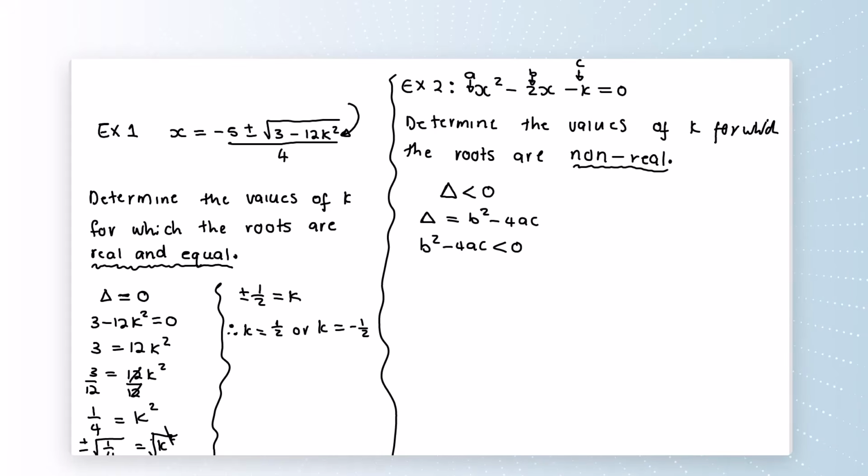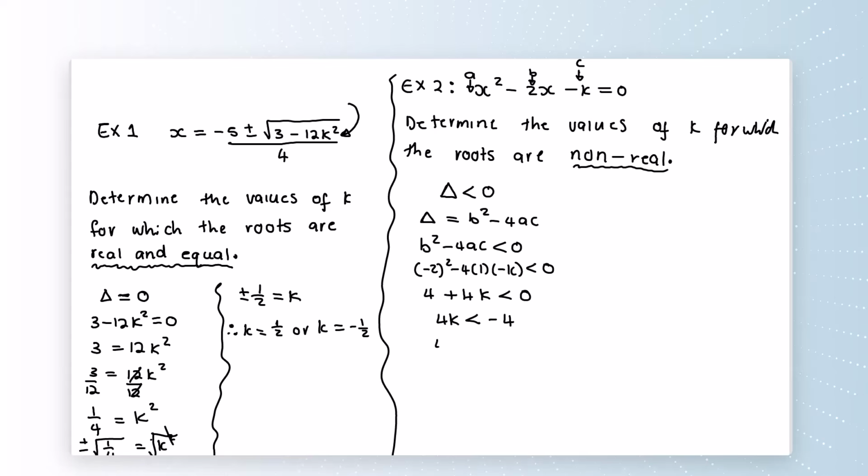So let's substitute. b is minus 2 squared, minus 4, a is 1, c is minus k, less than 0. And then now we just have to solve for k. Minus 2 squared is 4. Minus 4 multiplied by 1 is minus 4. Minus 4 multiplied by minus k is going to be plus 4k, less than 0. Let's transpose this 4 so we can be left with 4k here. When it gets to the other side of the sign, it's going to become minus 4.